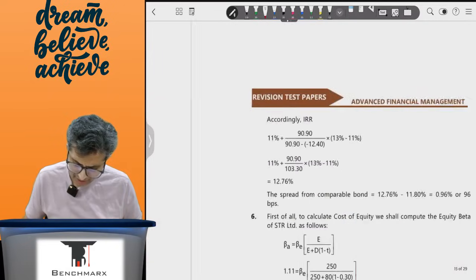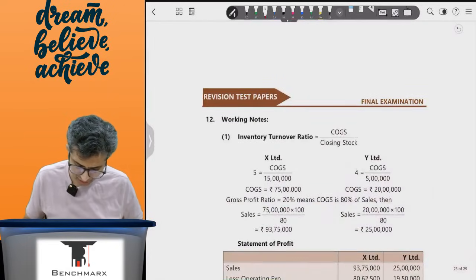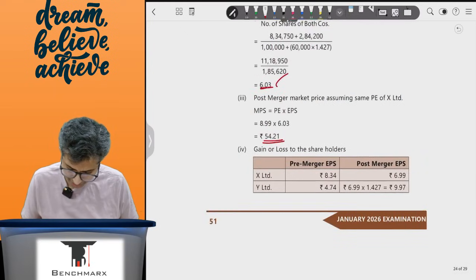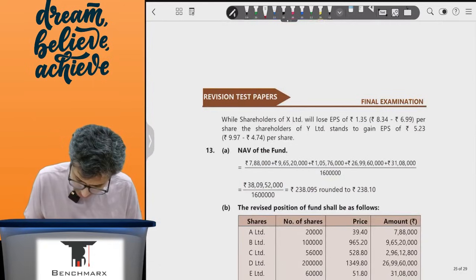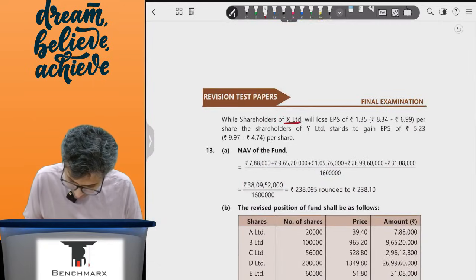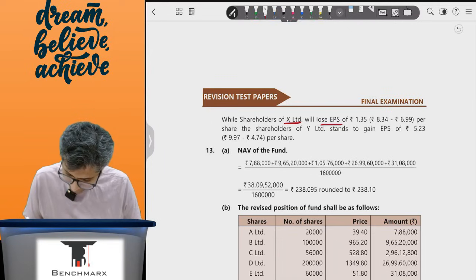So when you look at the workings, you will find shareholders of X will lose EPS. Y stands to gain.